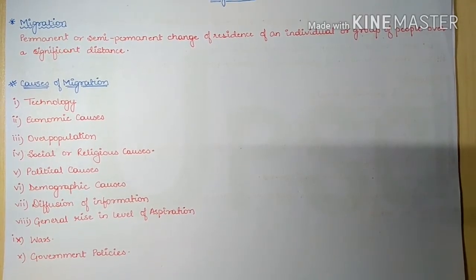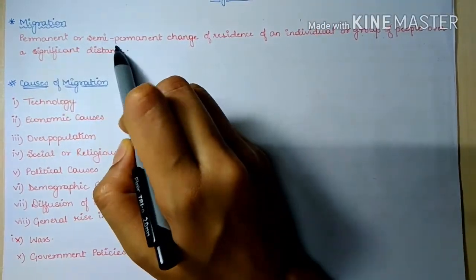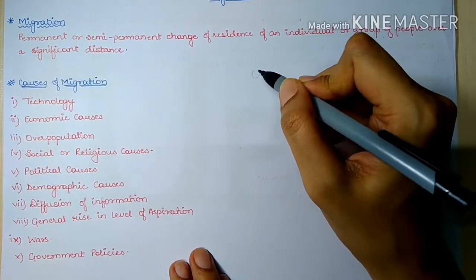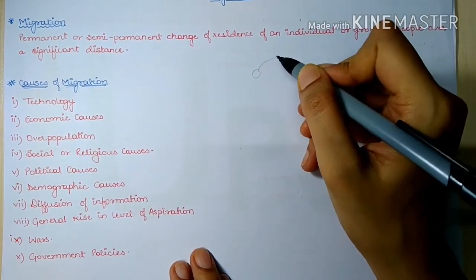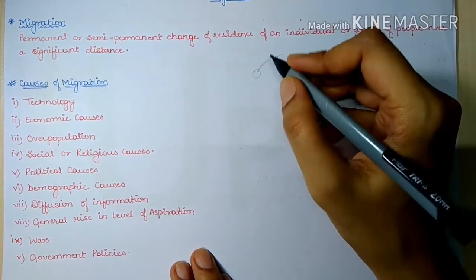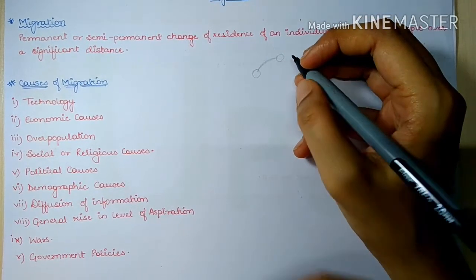So, migration. Migration is basically a permanent or semi-permanent change in residence of an individual or a group of people over a significant distance. Okay, so permanent and semi-permanent. It is not like we are going for holidays for a week or two. That is not known as migration. Migration needs a sufficient time, like a year, more than a year.